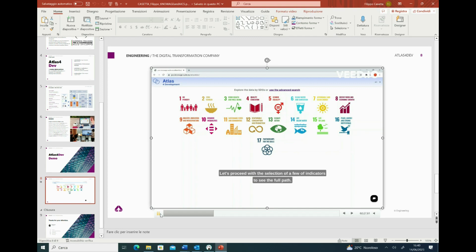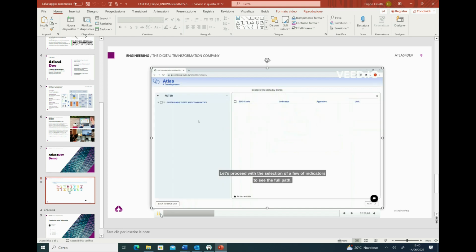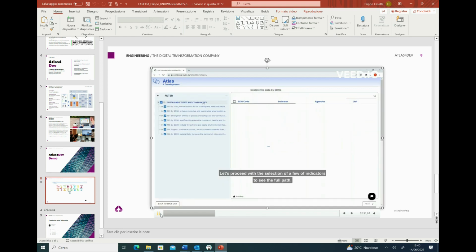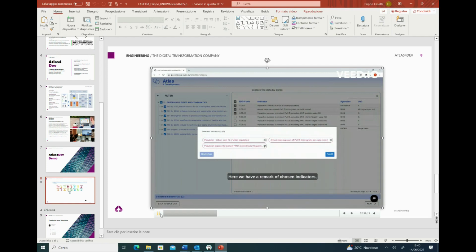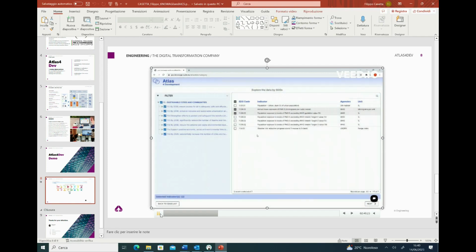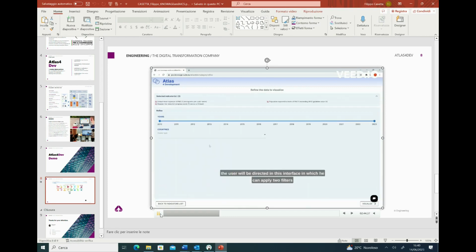So let's proceed with the selection to see the whole path of the platform. After that, clicking on the next button, we can see another interface in which the user can apply two filters in the analysis. The first one is a temporal filter. With these sliders, we can define a time span for the analysis.